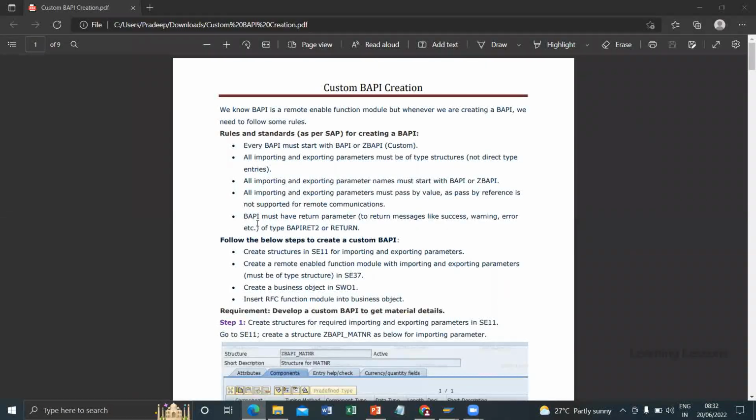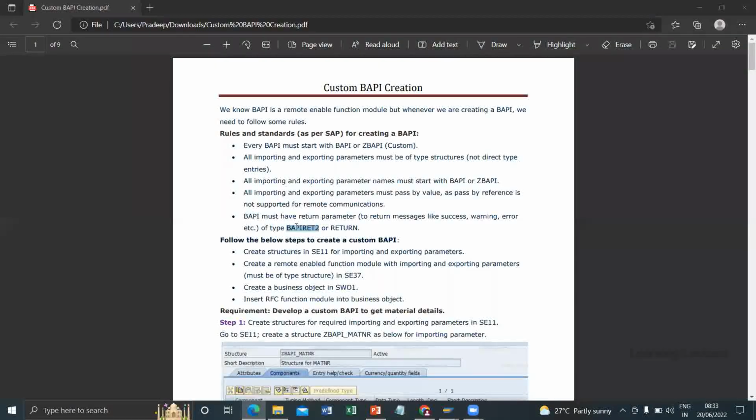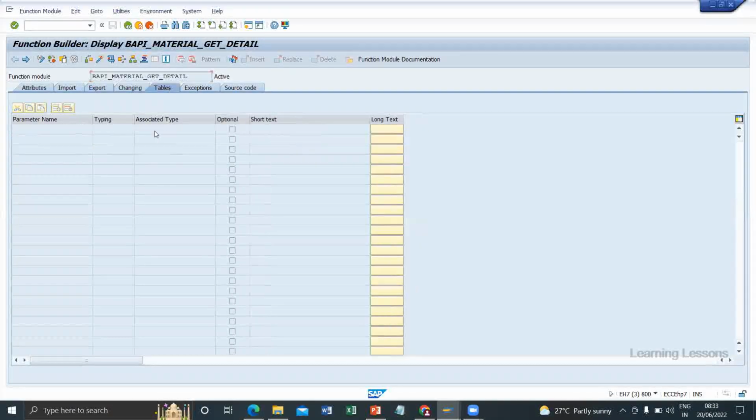And then a BAPI must have the return parameter. To return messages like success, warnings and error messages, we should use the return parameter. Either we can use BAPIRET2 or we can use BAPIRETURN. These are the two structures. BAPIRETURN, most of the developers use in the exporting tab. BAPIRET2 is used in the tables tab.